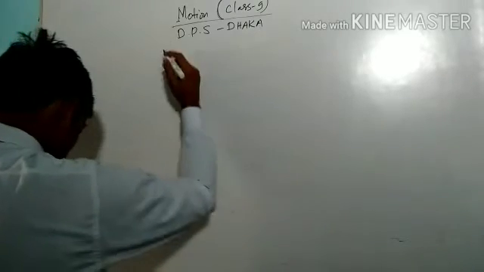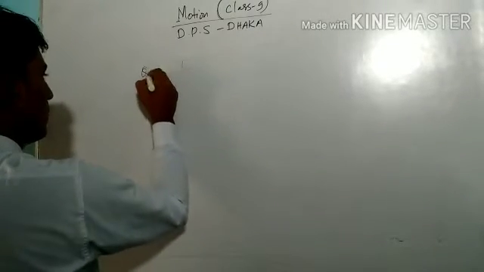Now the next question is on the speed of a body.